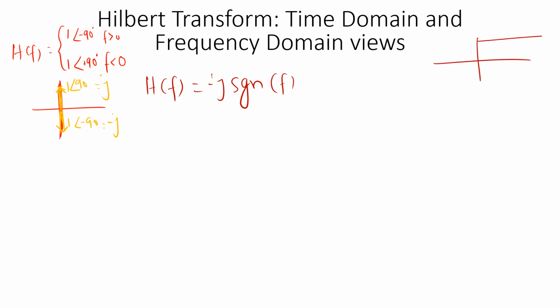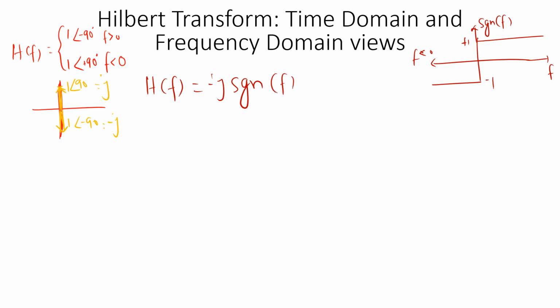For those who don't, I'll draw it here. Signum of f is a function which is equal to plus 1 for f greater than 0 and minus 1 for f less than 0.